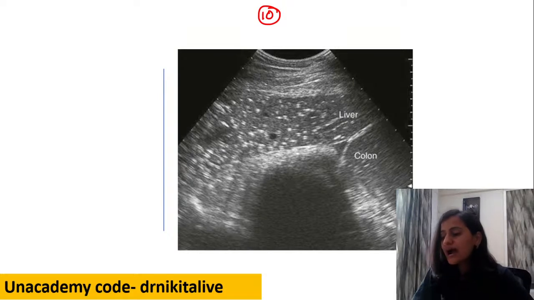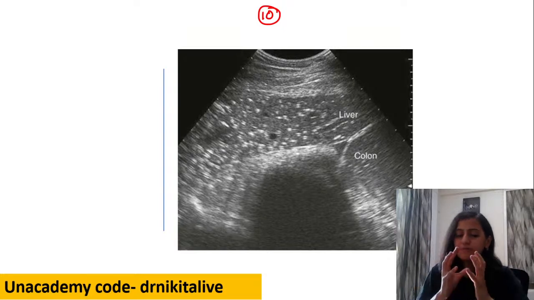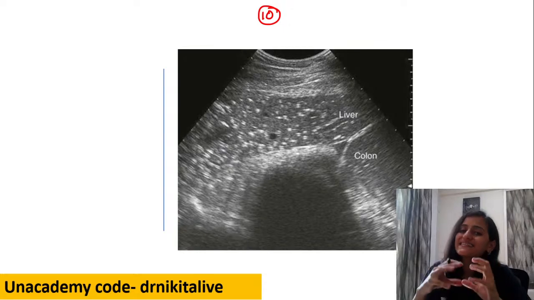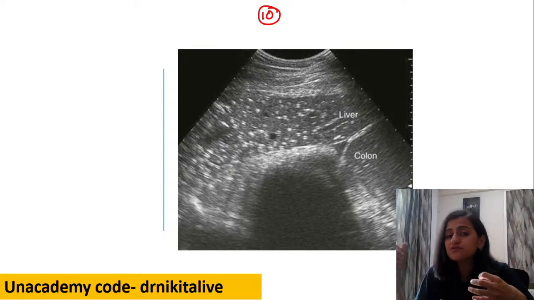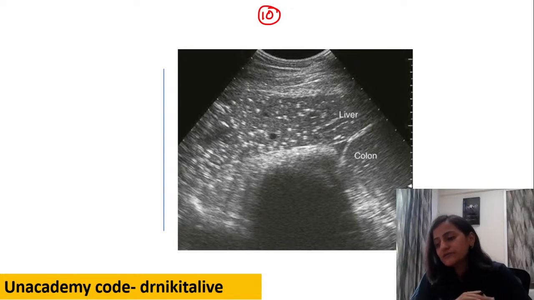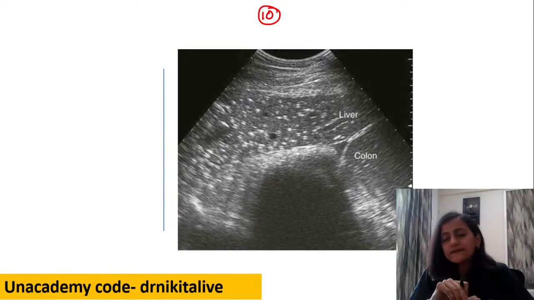High attenuation means it is able to stop the X-rays, absolutely. Because it is not allowing the X-rays to pass through it, like the bones which do not allow the X-rays to penetrate, the bones look white. Similarly, this mucus is high attenuation. It's stopping the X-rays, not penetrating. That is why it looks white.